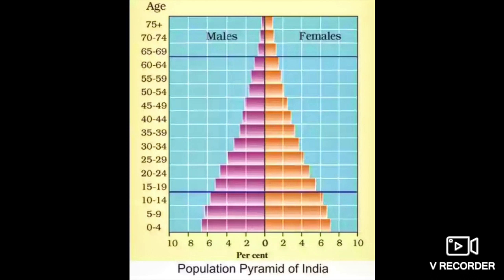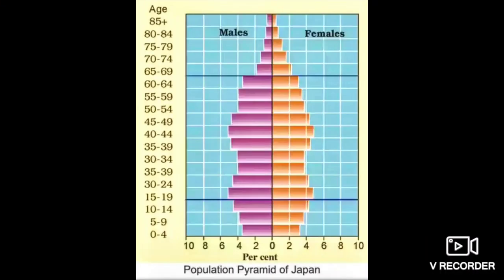This sort of thing can be seen in the pyramid of India. Such a population contains a relatively large number of young people. We can see that there are a large number of young people, and this means a strong and expanding labor force. Understood? Now comes the third one.